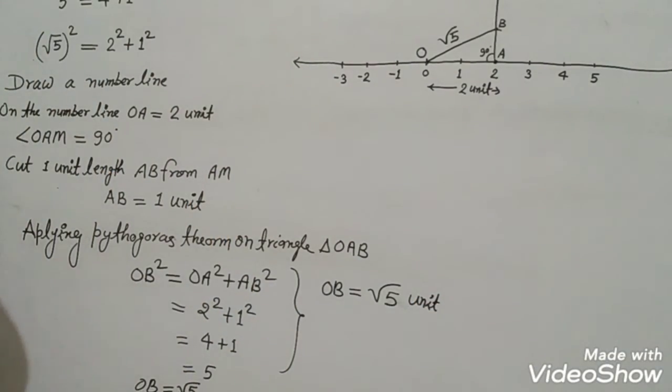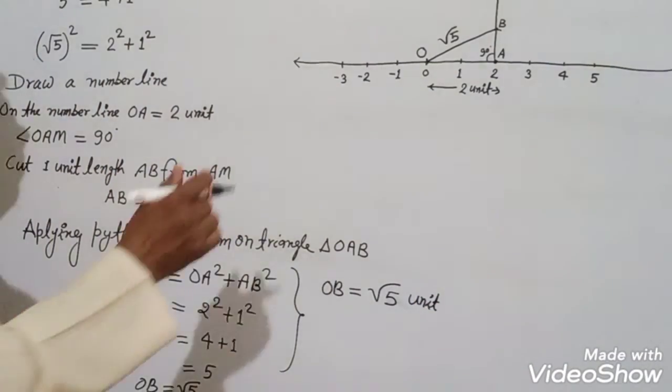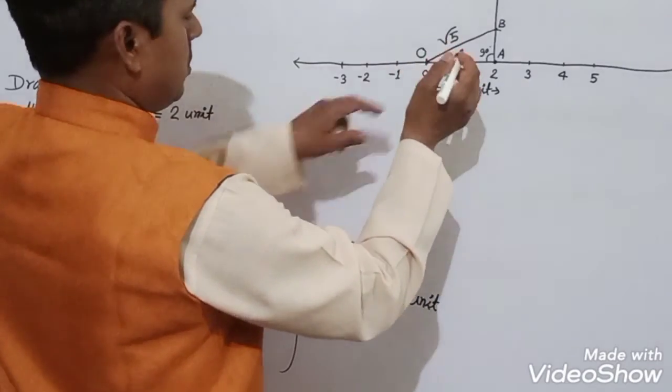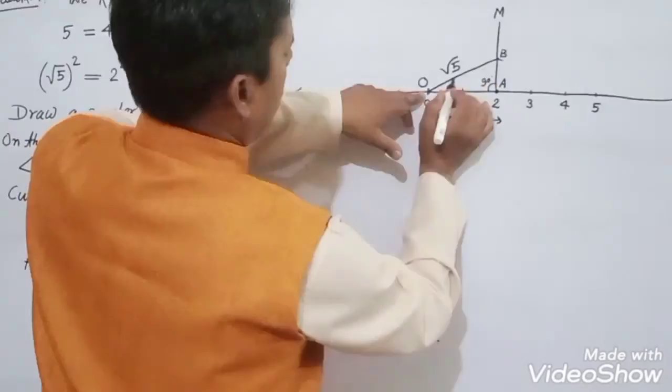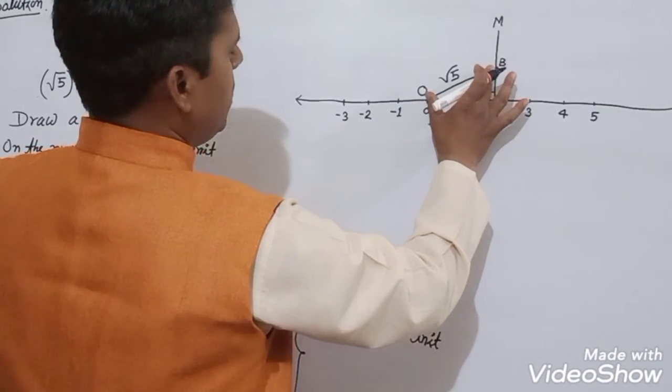Now, with the help of compass, draw an arc taking distance OB.